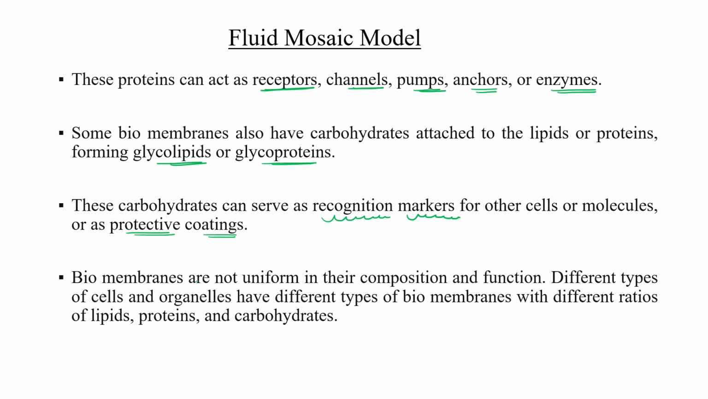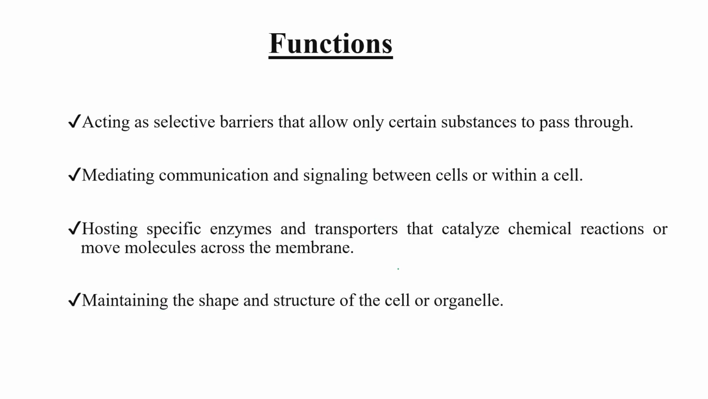The biomolecules are not uniform in their composition and function in all types of cells. They can be different according to the organ type, according to the cell type. Means the ratio of lipid, protein and carbohydrate may vary according to the type of organelle or type of cell. So let's discuss some functions performed by the plasma membrane.